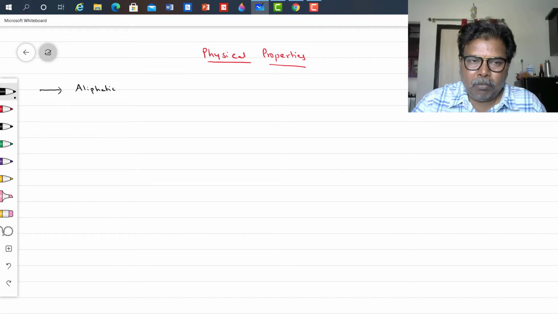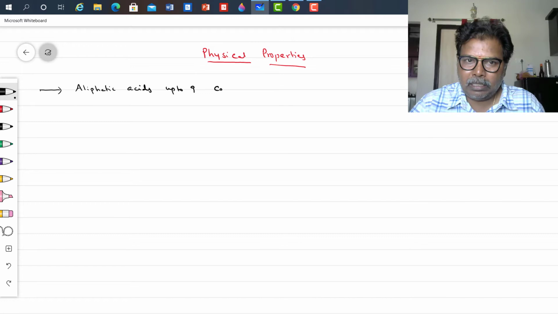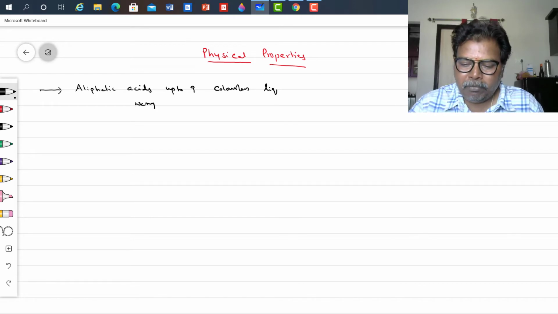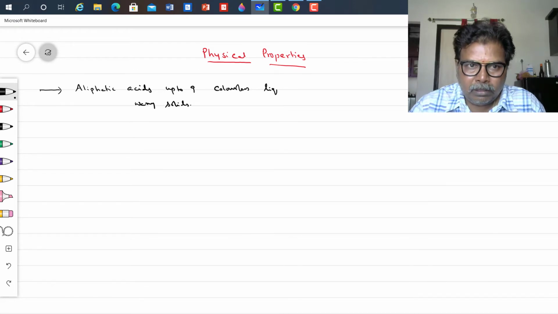Aliphatic carboxylic acids up to 9 carbons are colorless liquids, and the remaining are waxy type of solids. Higher carboxylic acids are waxy type of solids, and these have an unpleasant odor.